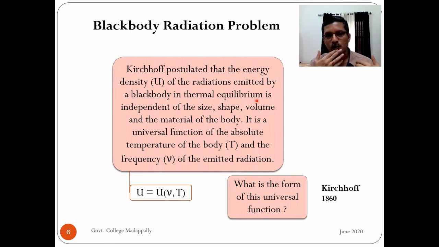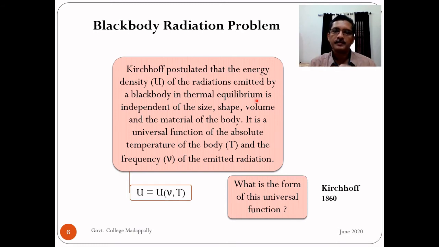If the rate of absorption is greater, temperature increases. If the rate of emission is greater, temperature decreases. If the two rates are balanced, temperature remains uniform. That is a blackbody in thermal equilibrium. So consider a blackbody in thermal equilibrium. Then, okay, we know it absorbs radiations, it also emits radiations. Radiations emitted by a blackbody are called blackbody radiations.